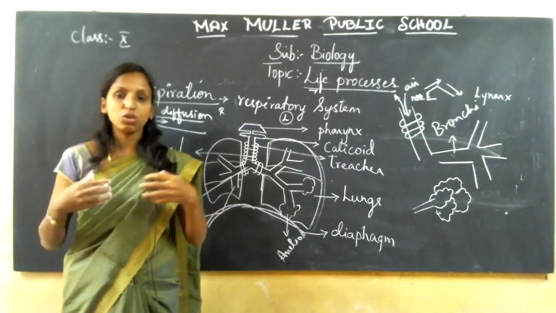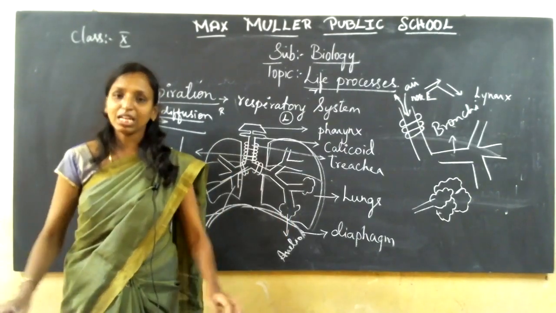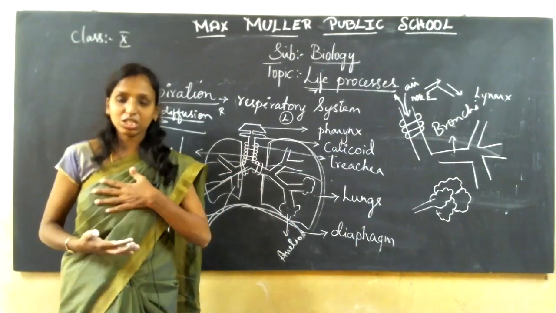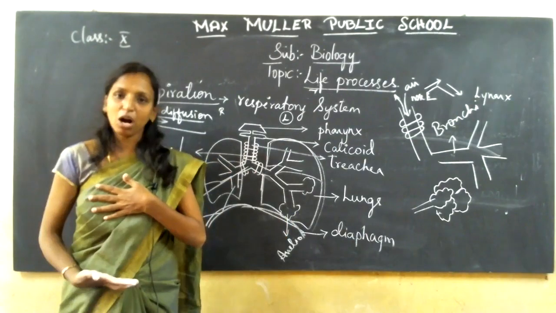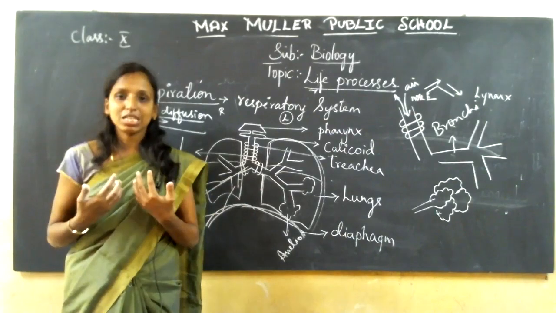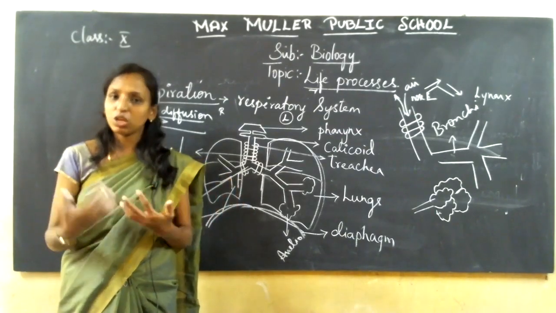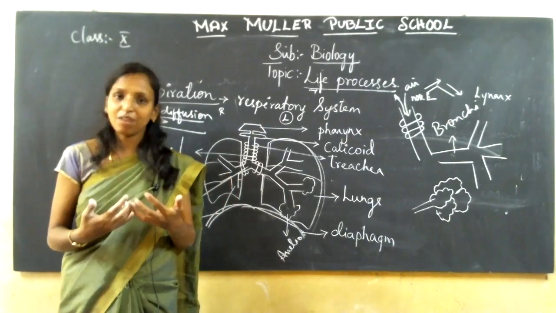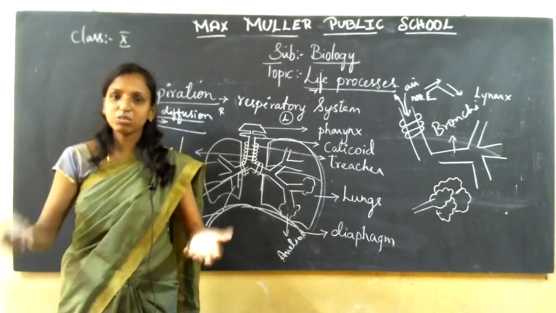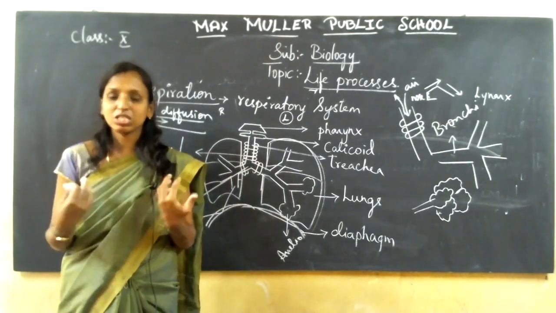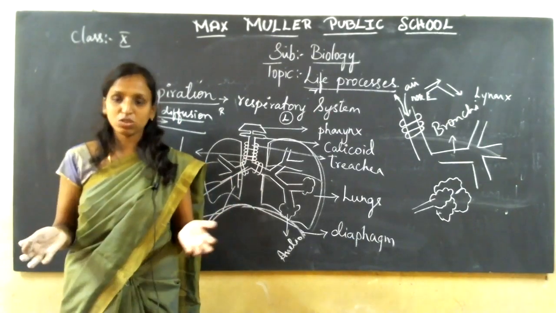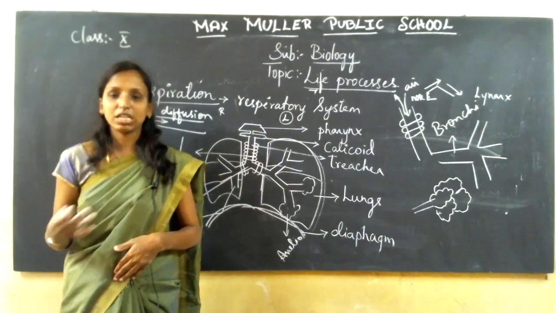And what happens once you expel out, once you get to a relaxed stage? At that point, your diaphragm relaxes, your chest cavity goes inside, your diaphragm comes out, and you are in a relaxed stage. So during inhalation the chest cavity becomes more spacious and the air molecules enter inside, and the purification has enough time to purify. Once you expel out, that means once the carbon dioxide comes out, your chest cavity will compress, your diaphragm will come out and relaxation takes place. That is the process of inhalation and exhalation.